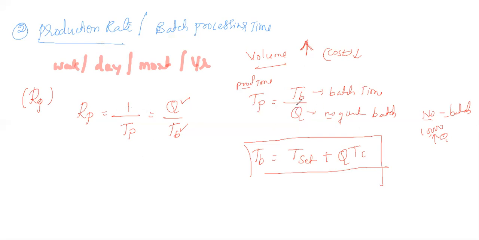The reciprocal is Q by TB. You can get the production rate in that particular industry. It is nothing but the total number of products produced per a particular time. It may be per week, per day, per month, or per year. Like that we need to calculate. So this is about the production time.